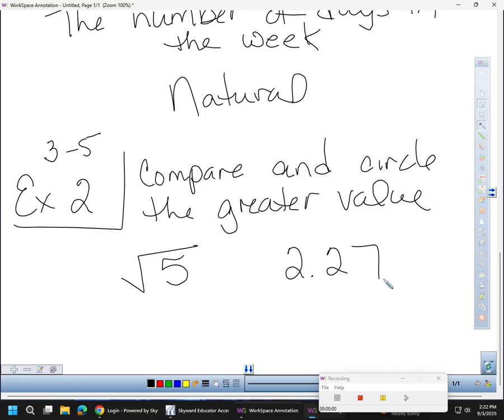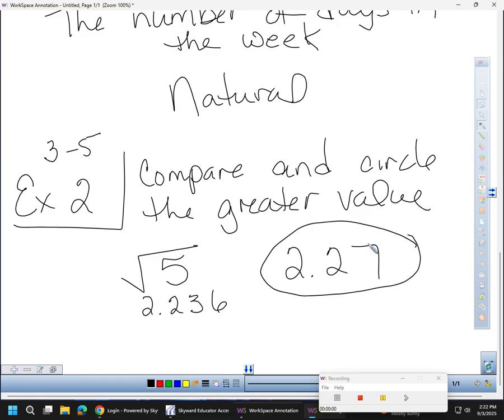In order to figure out which one's greater, we have to turn them into decimals. Well, the one's already a decimal, which means I've got to find out what the decimal is to the square root of 5. 2.236? Okay. So now that I have a decimal representing it, I've got to decide which one is bigger. The 2.27. So on my worksheet, after I write down that decimal, circle the bigger one.